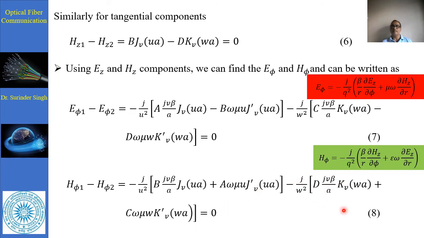Now the next component which we have used is basically the second component of Ez, which is available from the previous part, and the component j dash v is to be taken because there is no dependence of this dr component in this Bessel function of the first kind.